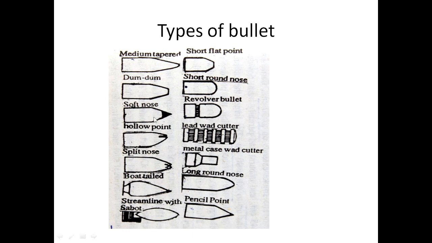This is soft nose bullet. This is hollow point bullet. This is split nose bullet. This is boat shaped bullet. And this is streamline with sabot. This is short flat bullet. This is short round bullet. This is a revolver bullet. This is a lead wad cutter bullet. This is metal case wad cutter bullet. This is long round nose bullet, and this is pencil point bullet. So there are various types of bullet, various sizes of bullet, various shapes of bullet.